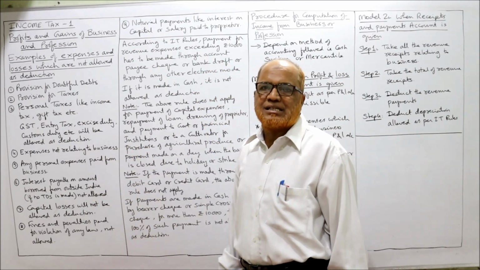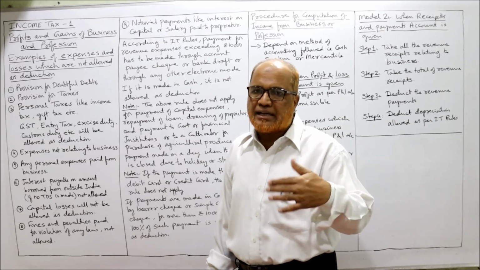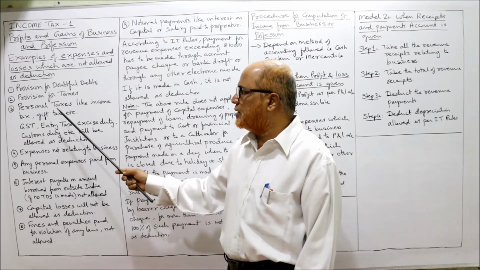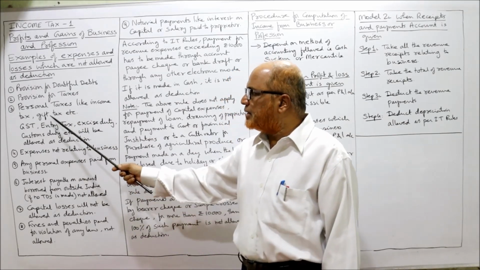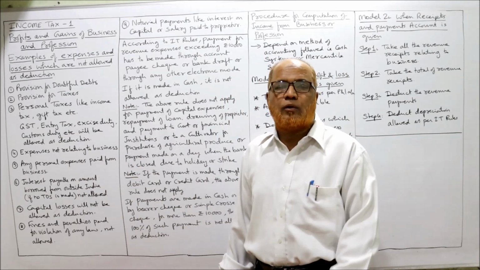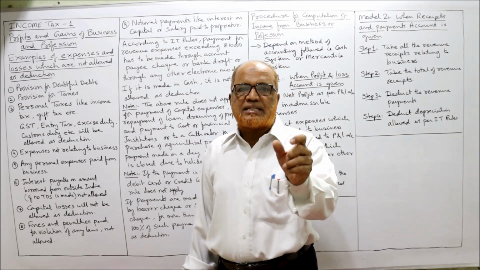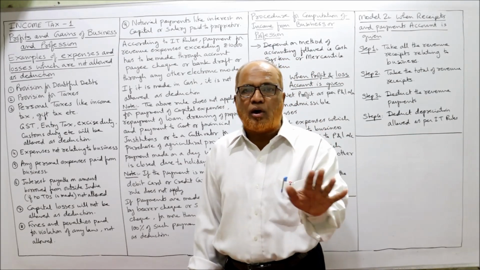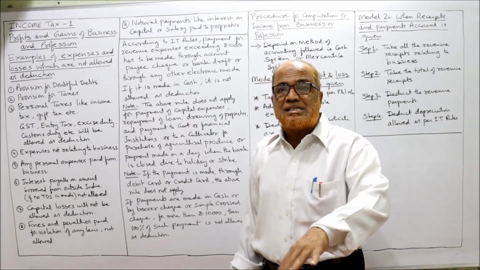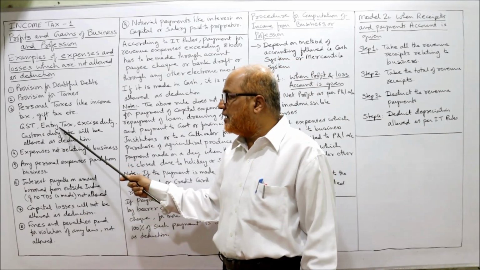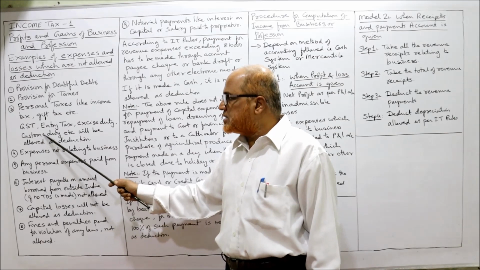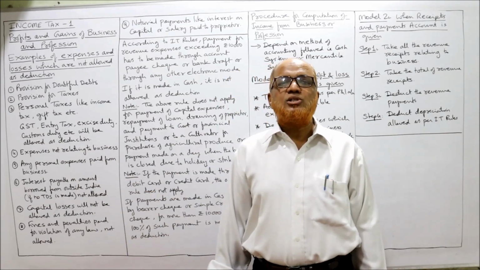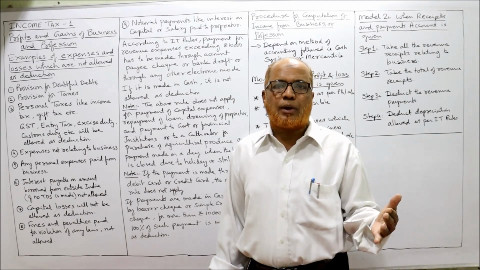Provision for taxes, whether income tax is paid or provision for tax is made, is not allowed as deduction. Personal taxes like income tax, wealth tax, gift tax are not allowed as deduction. Whereas business taxes like GST, entry tax, excise duty, customs duty, etc. will be allowed as deduction. So these are the points you have to remember while solving the problems.